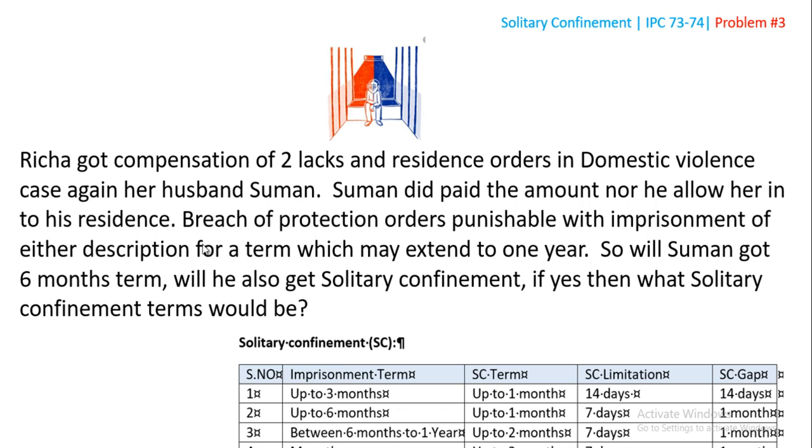So you read this, right? So I'm smart because I know the answer. It's talking about domestic violence. Domestic violence is a beneficial law. So if the protection breach orders happens also, there is nothing about solitary confinement. So this question will not attract solitary confinement. The answer is no.